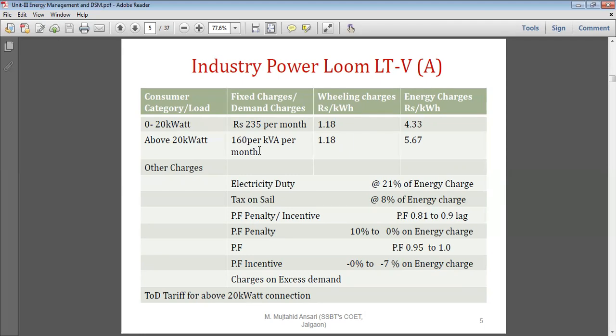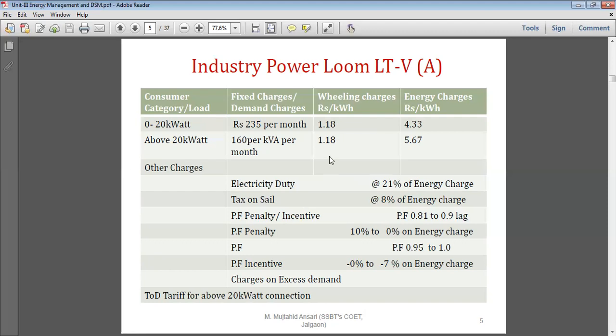Now we will discuss one by one, to understand the different categories of load based on the type of consumer, type of consumption, and amount of consumption, how the tariff is going to change, and what the different indicators are for energy management and energy conservation. Okay. Now billing charges is 1 rupee 18 paisa per unit. No doubt it is per kWh.